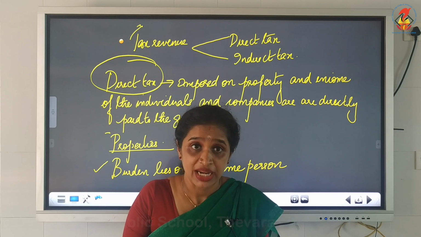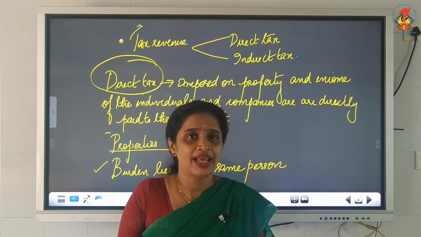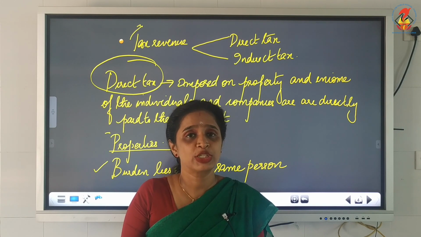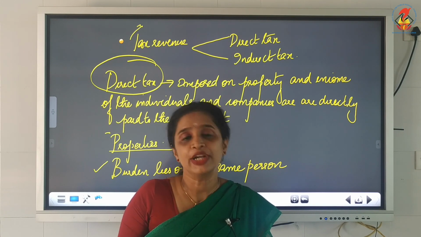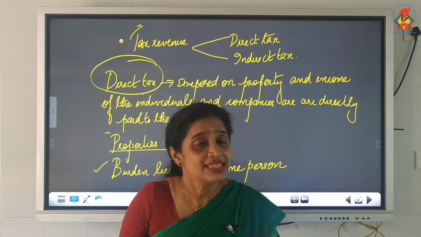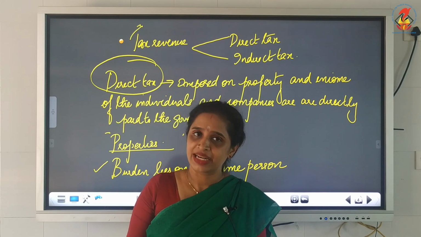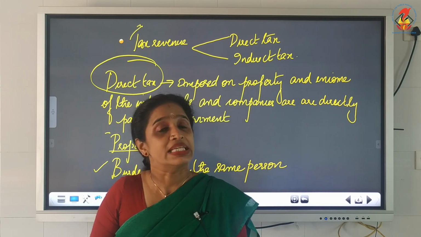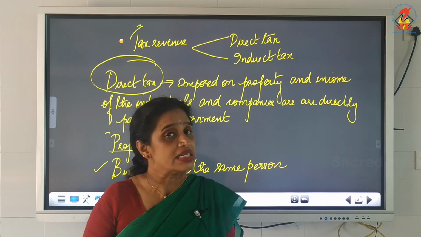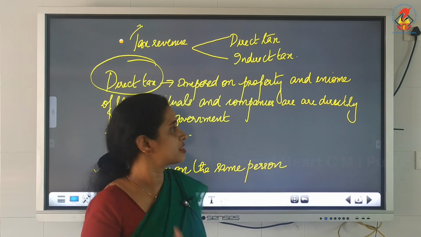For example, income tax, property tax, building tax, road tax. All these are taxes which we pay directly to the government. Nobody can escape from that tax.